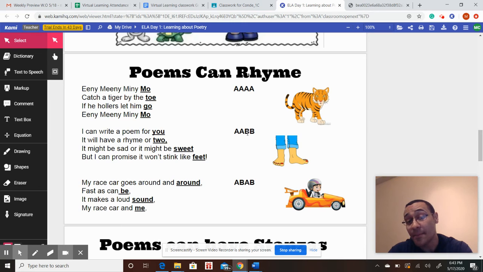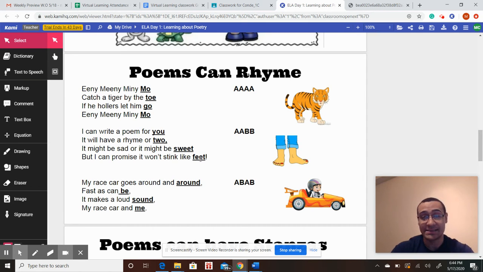So we have to make a new kind of pattern for this poem. It becomes AA because you and two rhyme, and then BB because sweet and feet rhyme. That's really different than what we see up here. Mo, toe, go, mo: all 4 of those words rhyme. But down here, it's not all 4 words rhyming. It's these 2 and then these 2. You see how that one works? AA, you, two. BB, sweet, feet.